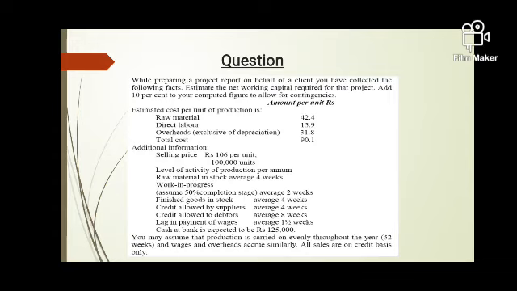Then the level of activity the company is running throughout the year, that is why it is mentioned per annum. Now the important information is given. This you have to note down, this you have to remember. Raw material in stock, the company is keeping 4 weeks. That means though every year I am purchasing the raw material, 4 weeks of raw material I always keep as my reserves.